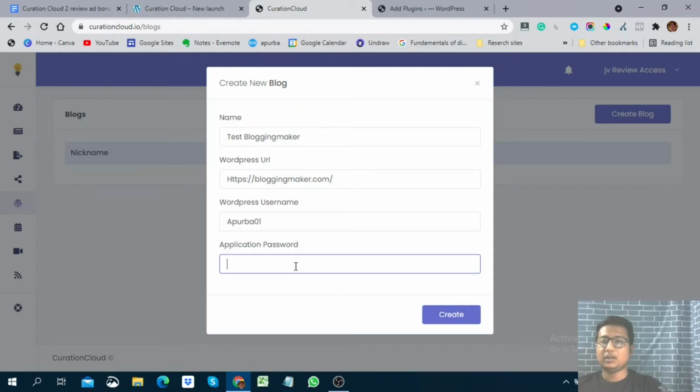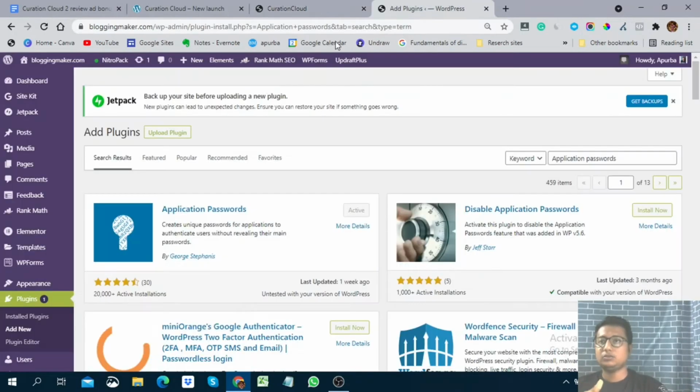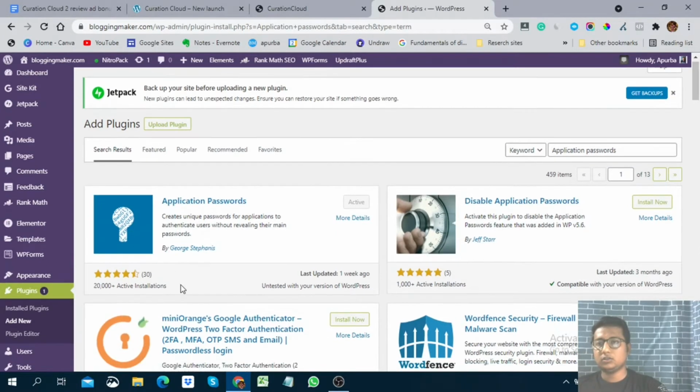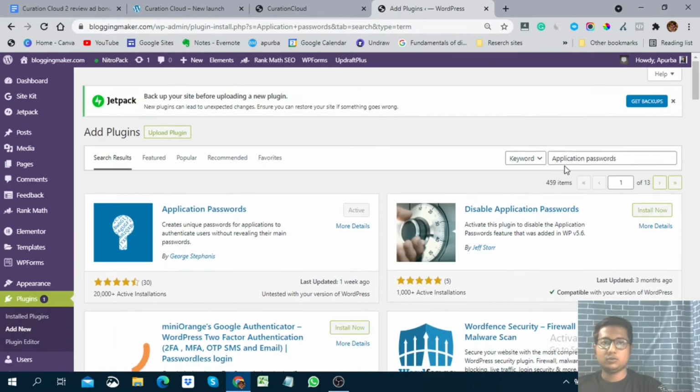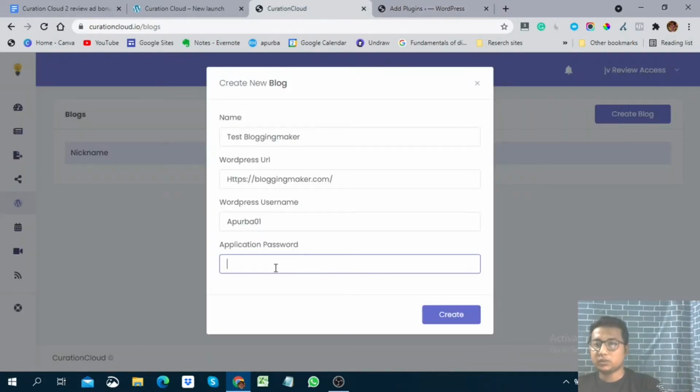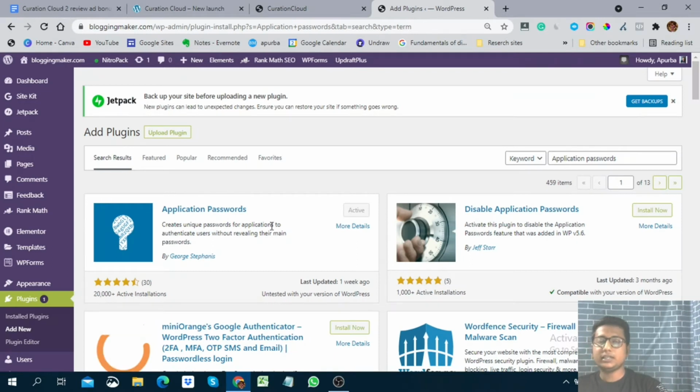In this section you have to go to your website background, which is the background of my website. You have to go to your website, go to the plugin section, go to add new plugin and search for application password. This plugin will create a unique password for an application to authenticate a user without revealing their main password. So you don't have to reveal your own password, you don't have to put your own password here. This plugin will create a unique password which you can share with this software. Okay, so I just activated it. Here you can see I activated it already.